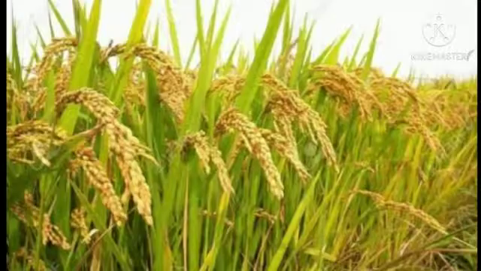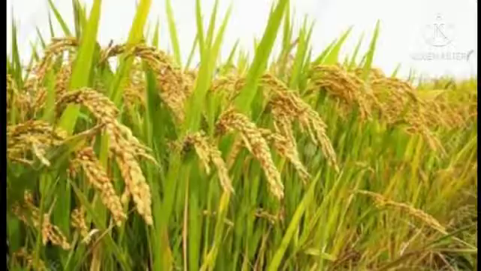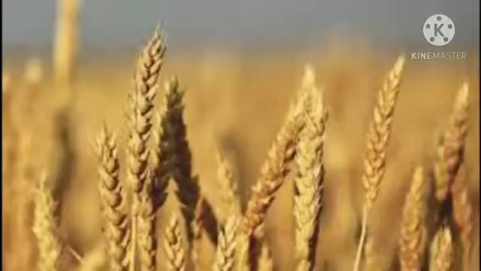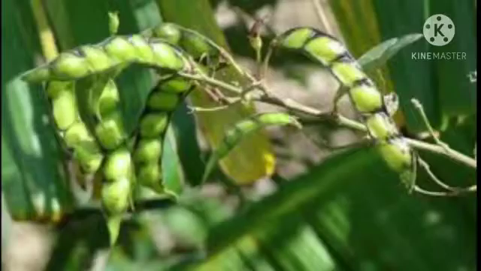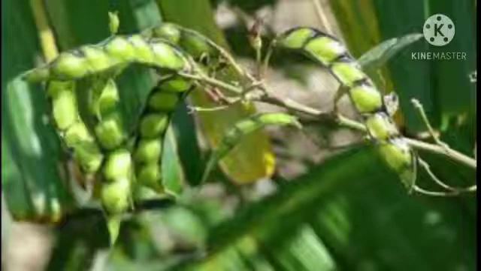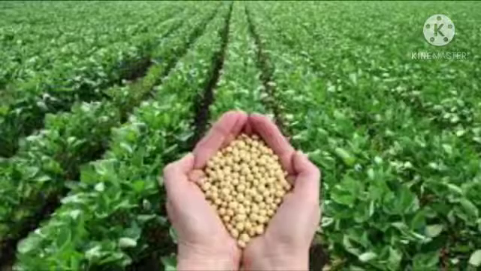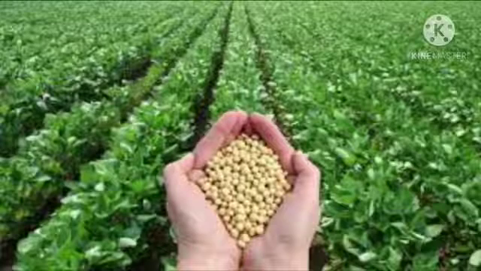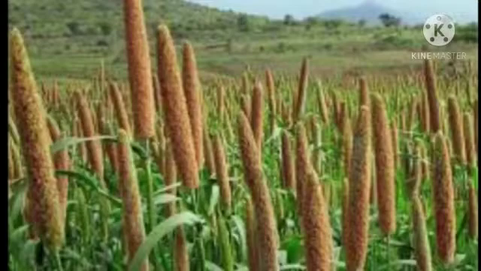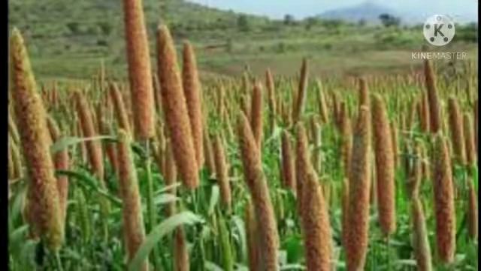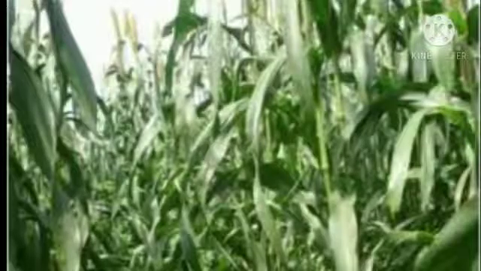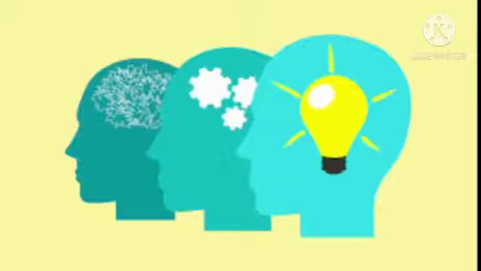Rice is grown in the area of high rainfall. Wheat, tur, soybean are grown in the area of medium rainfall. And jowar, bajra and mug beans are grown in the area of low rainfall. So, this is how the agriculture and the crops depend on the rainfall.